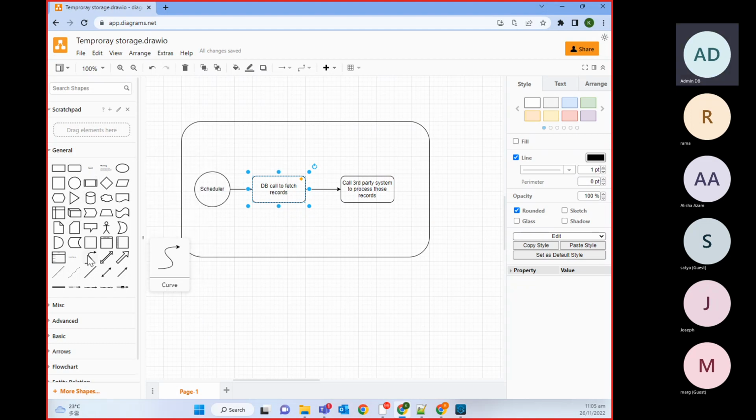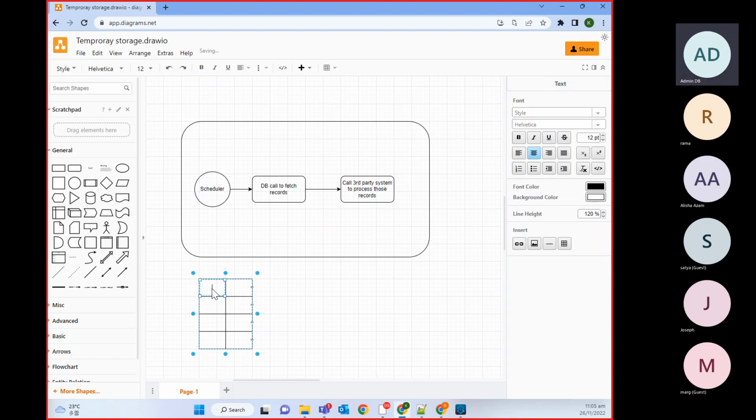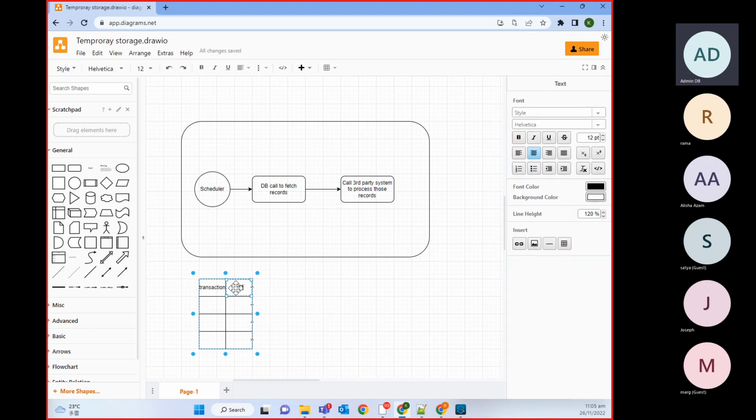So last time I'm fetching on transaction ID. The transaction ID is in sequence, and last time I fetched transaction ID till 1023.